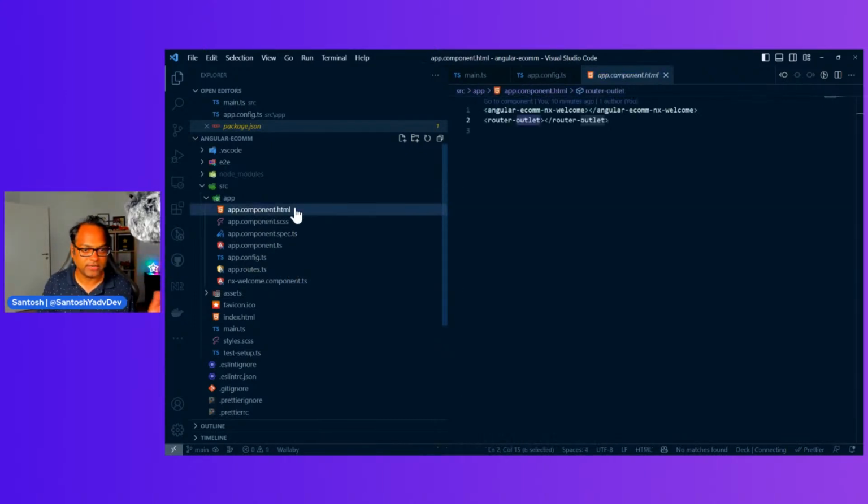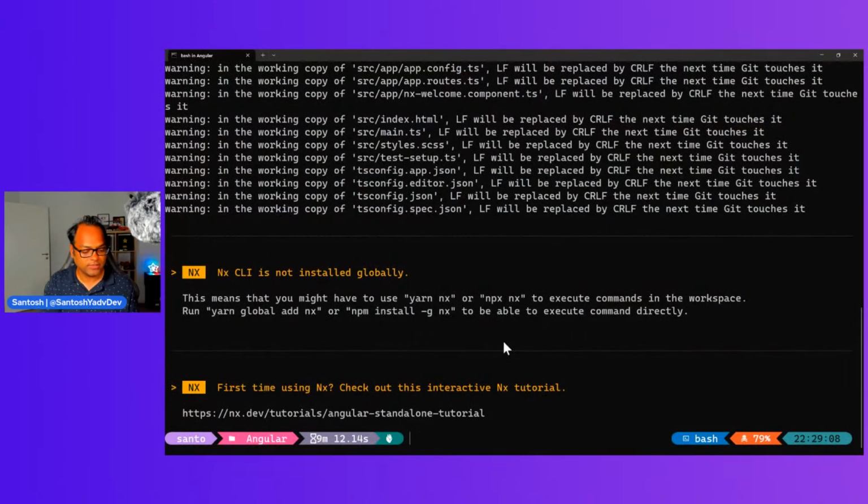So we created our first component. Let's see how it looks. We'll just run the command to serve this application.